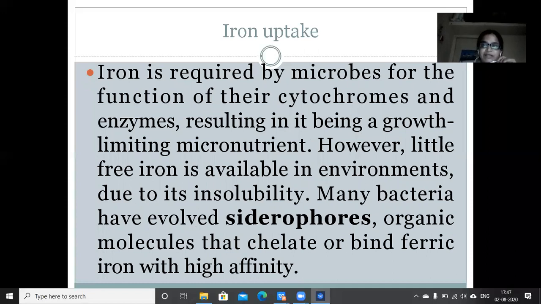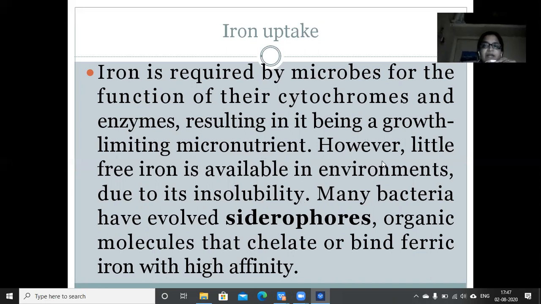This means that when iron is compulsory for the functioning of some enzymes and cytochromes, it should be present in the cell, or it should be taken up by the cell efficiently. Growth limiting means that if there is no iron, growth cannot occur. Why is it called a micronutrient? Because iron is required in micro quantities by the cell.